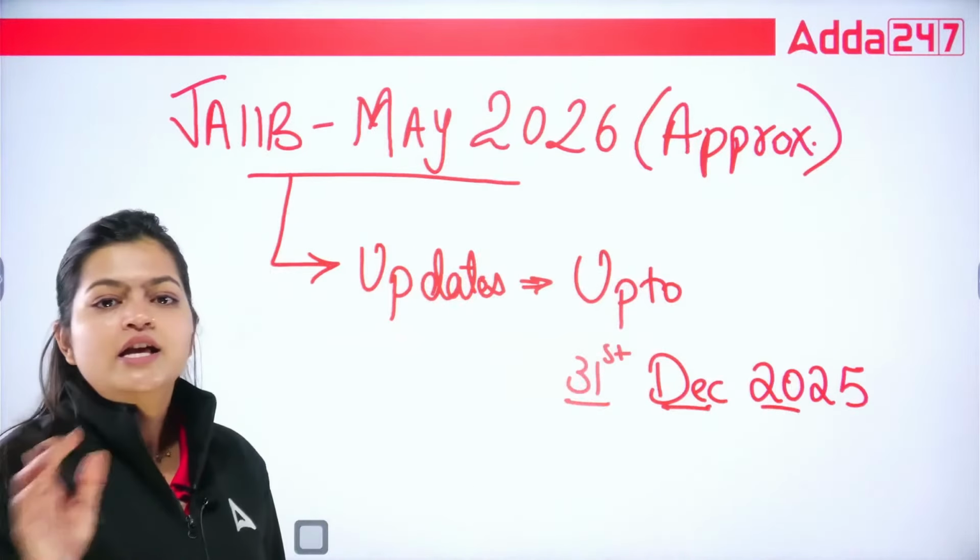All the updates, all your circulars, whether from RBI, income tax, GST or any other circulars, especially for your banks, all these things need to be updated. And what time period do you need to cover? Till 31st December 2025. So make sure if you are going with the IIBF book, then it's very good, but please cover all the updates till 31st December 2025.